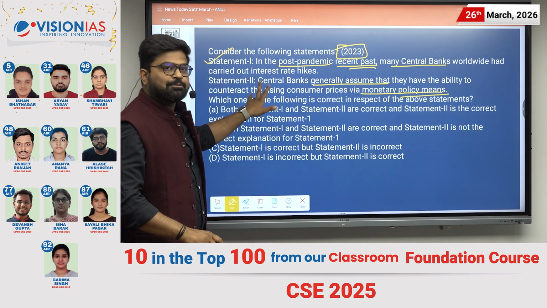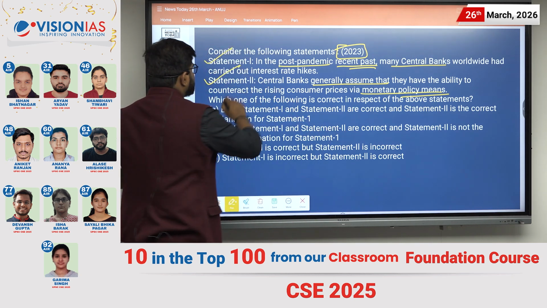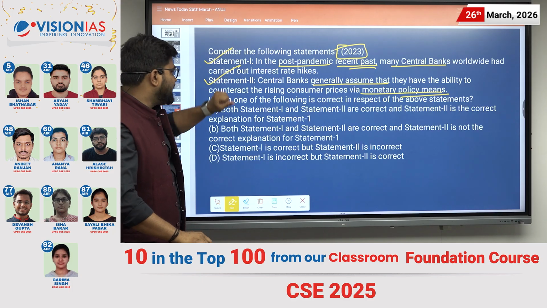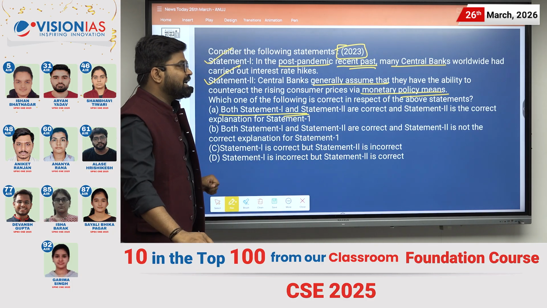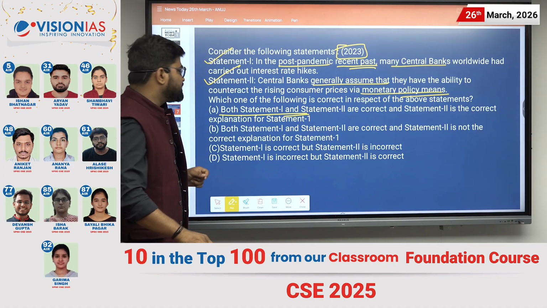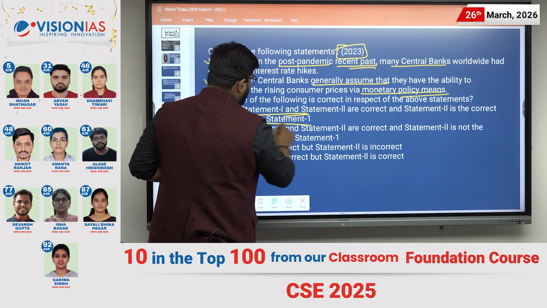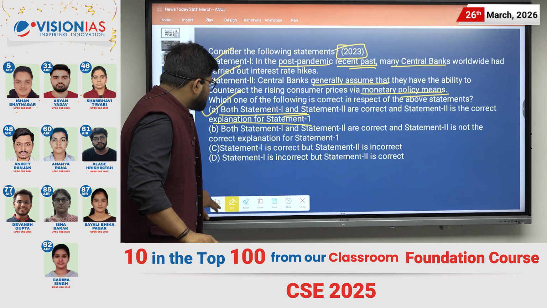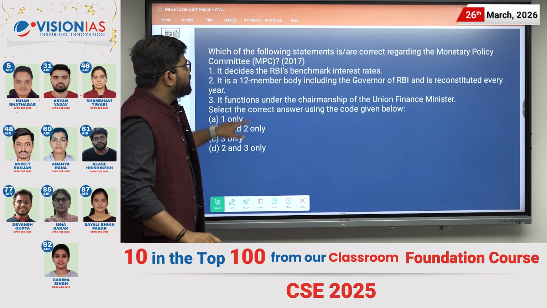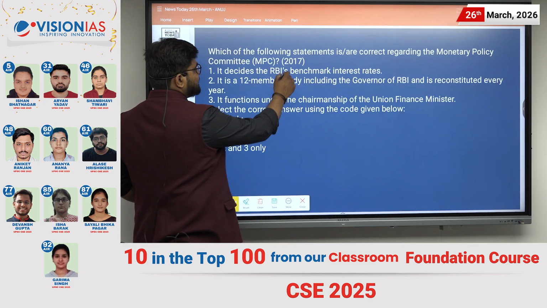So this explanation is correct for statement 1. The answer would be that both statement 1 and statement 2 are correct, and statement 2 is the correct explanation for statement 1.